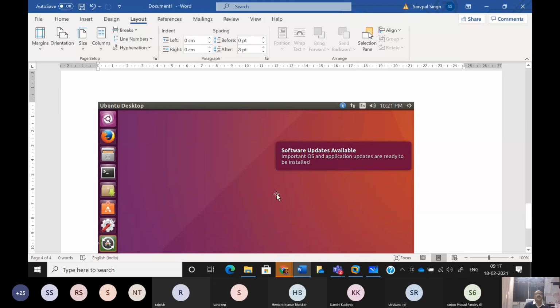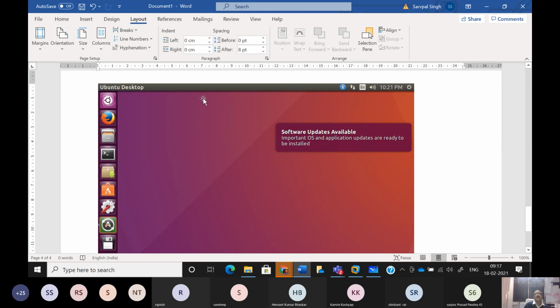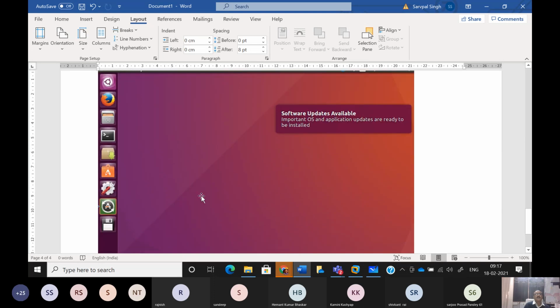So that virtual machine, once it is finally ready, will start displaying some kind of messages on the screen, which will ultimately finish with the display of this kind of screen. This purple color screen. And here this icon where you have a greater than sign and a cursor indicates it's a terminal. So you can double click this, and the terminal will be started. And the terminal ultimately gives you the dollar prompt.